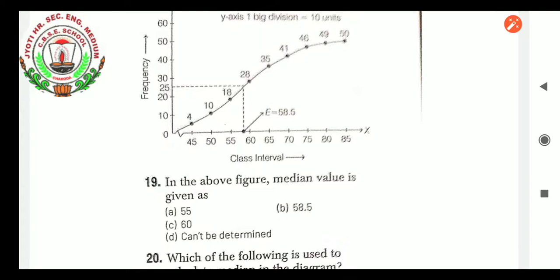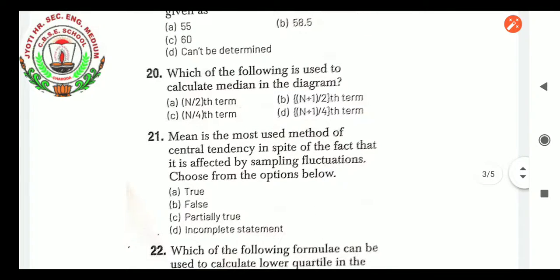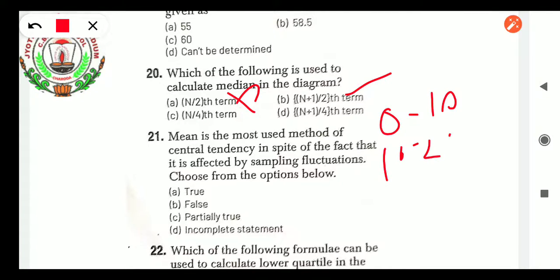If frequency is there with the series of data, definitely which series is there? Discrete series. So for a discrete series, what is the median calculation formula? M plus 1 by 2 term. Okay. So this way you have to identify and give the answer. M by 2 term is for a continuous series. As our class is not 0 to 10, 10 to 20, is the class given this way? No. So it is not that series.